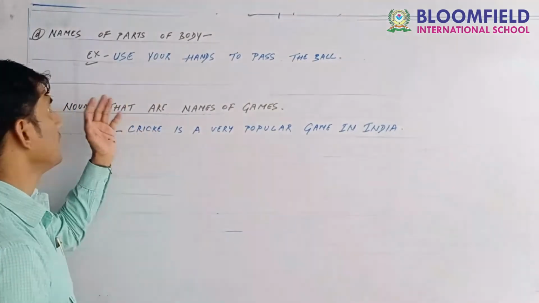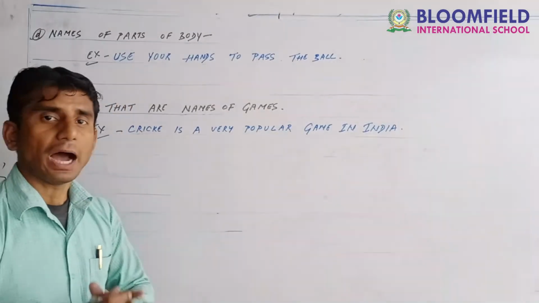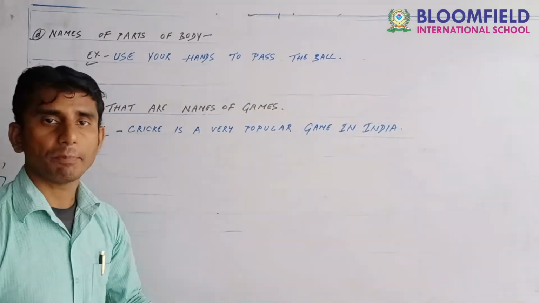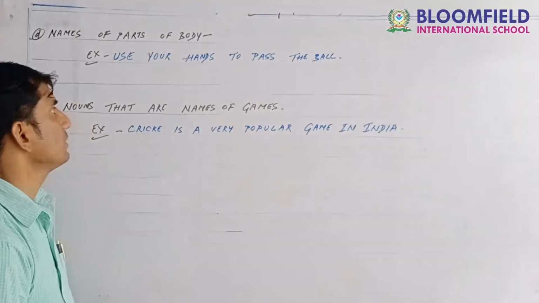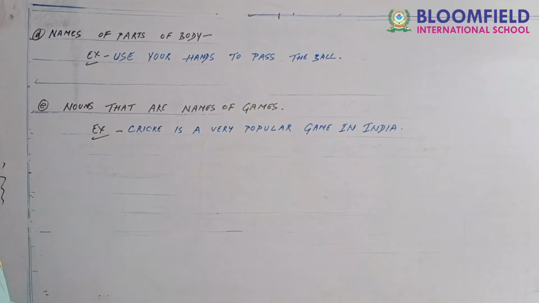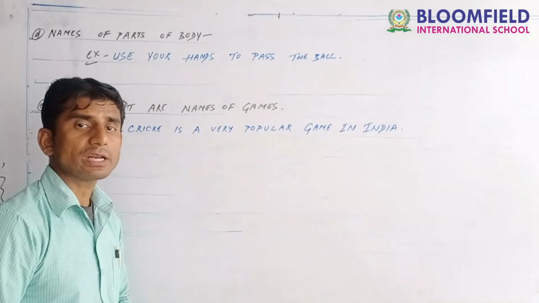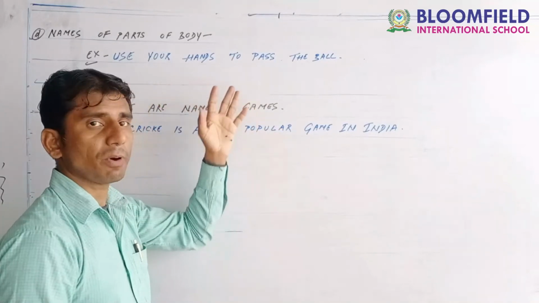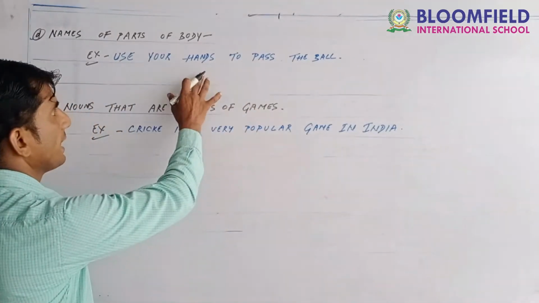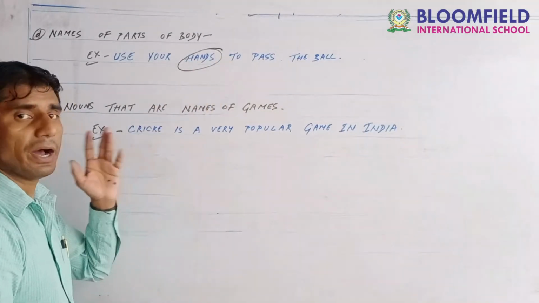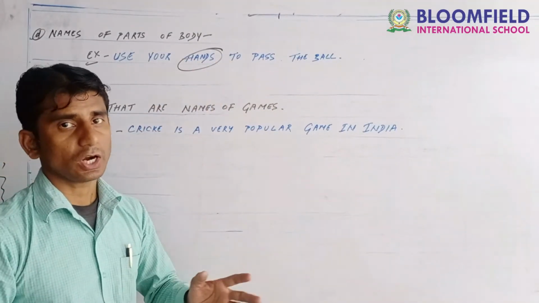Next, guys, an article is not used before names of parts of the body. The example I have given here: use your hands to pass the ball. Where is the part of the body mentioned here? Hands. So before parts of the body, an article is not used.